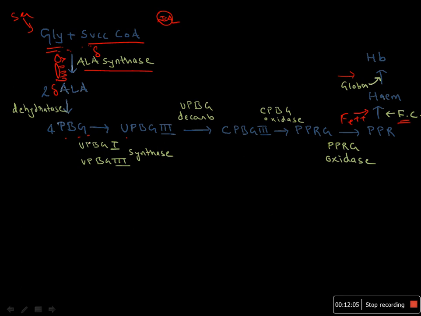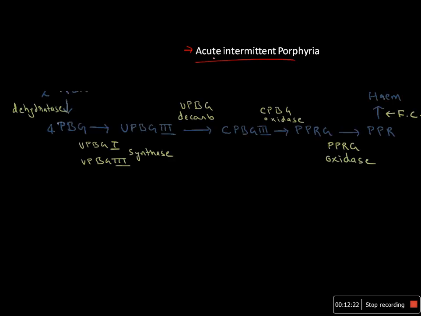Now deficiency of any of these enzymes can lead to porphyria. We'll discuss one of the porphyrias in detail, that is acute intermittent porphyria.